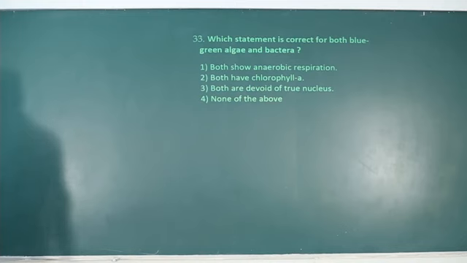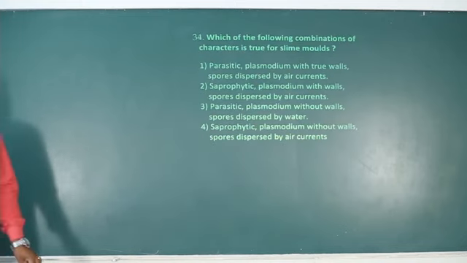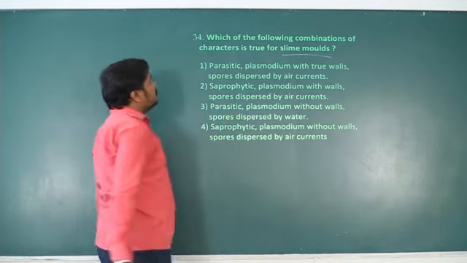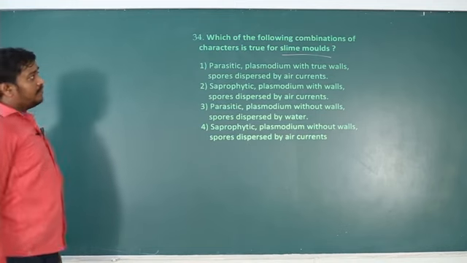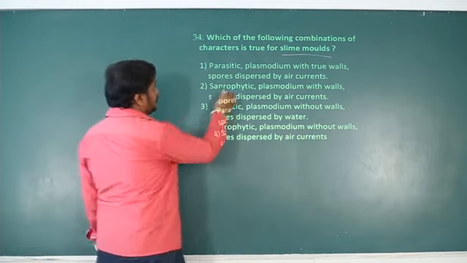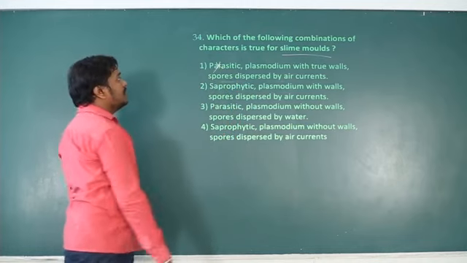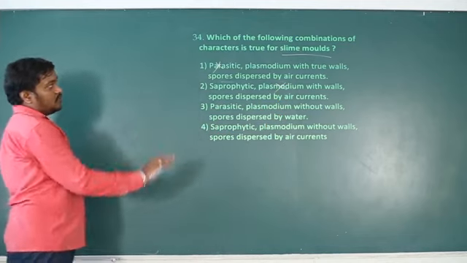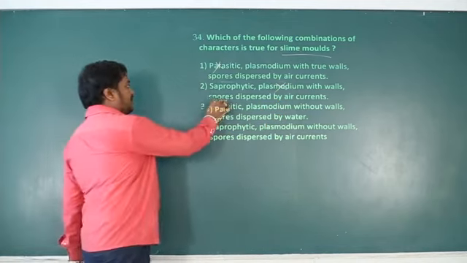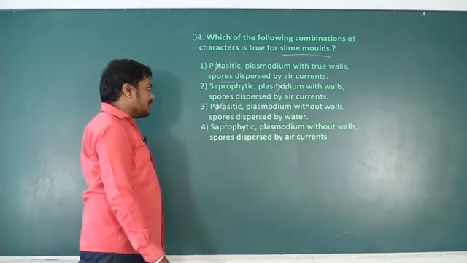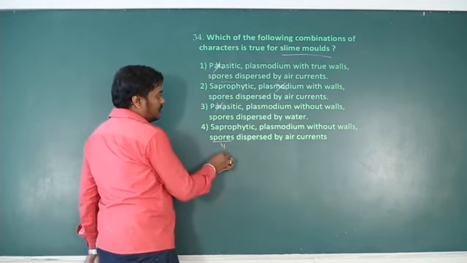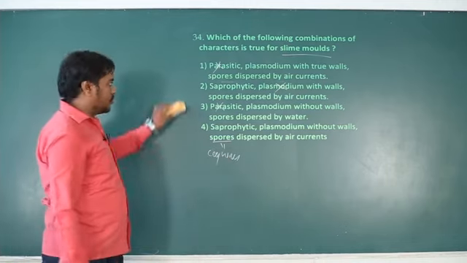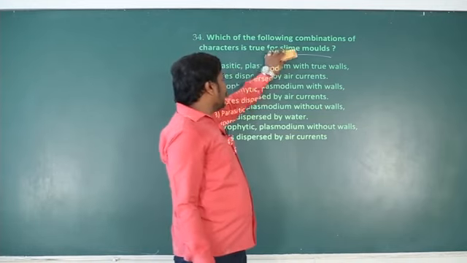Question number 34. Which of the following combinations of characteristics are true for slime molds? Parasitic plasmodium with true walls, spores dispersed by air current. Of course, spores are dispersed by air current, but they are not parasitic. Saprophytic plasmodium with walls? The wall is absent in plasmodium, so it is a naked protoplast. Saprophytic yes, plasmodium without wall yes. Spores are dispersed by air current, and spores have a cell wall. That is a unique character of slime molds. Slime molds come under saprophytic protozoans.